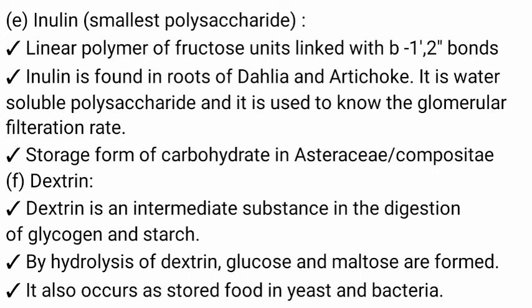Dextrin. Dextrin is an intermediate substance in the digestion of glycogen and starch. By hydrolysis of dextrin, glucose and maltose are formed. It also occurs as stored food in yeast and bacteria.